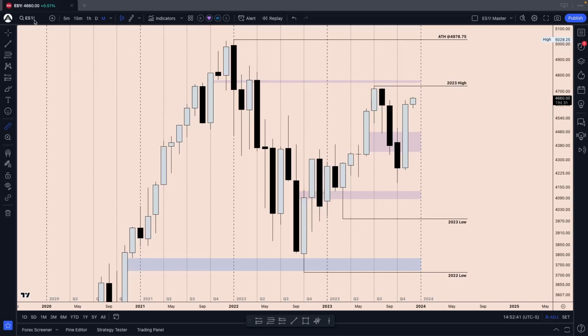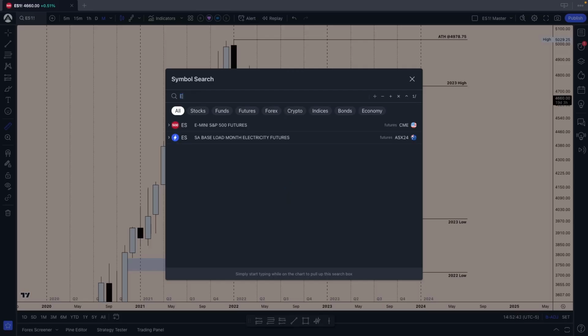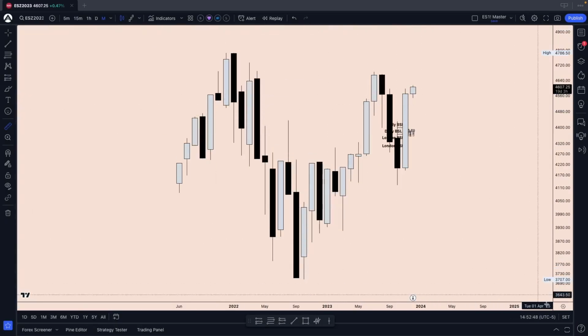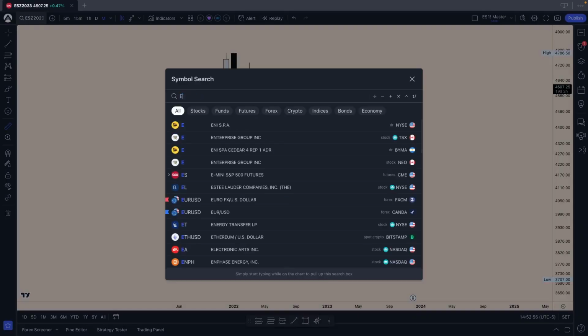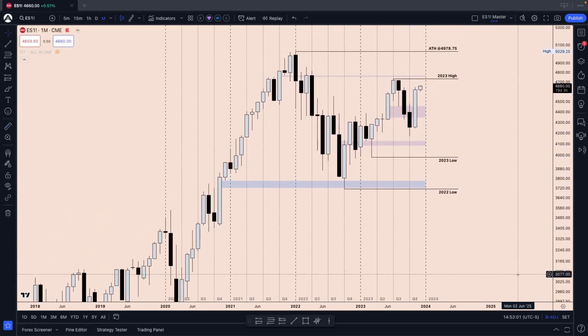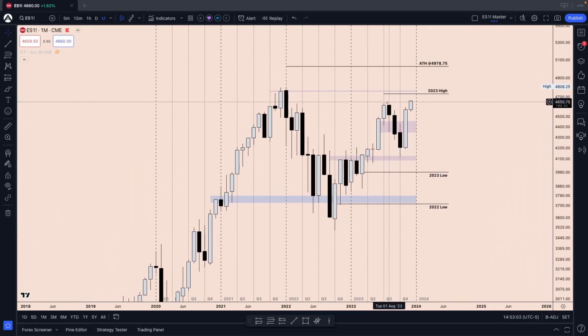Why am I using contract adjustment? Because if I type in ES here and look at the December contract, we can see that on the December contract, I don't have that option, and we're still below our yearly high right here from July 2023. And if I head back to ES1, yes, I do have the option to turn it off, and then it looks like we already took out that buy side.